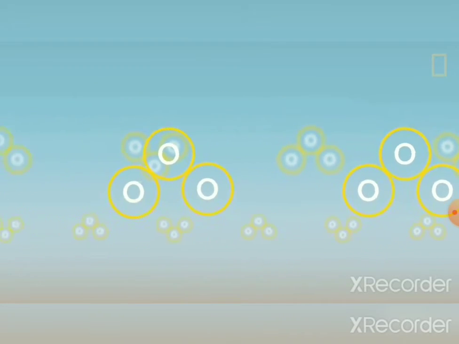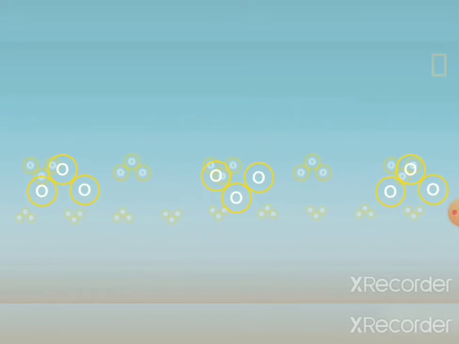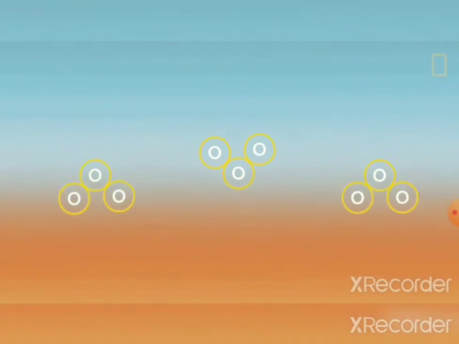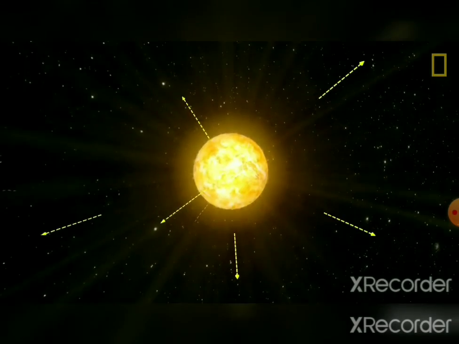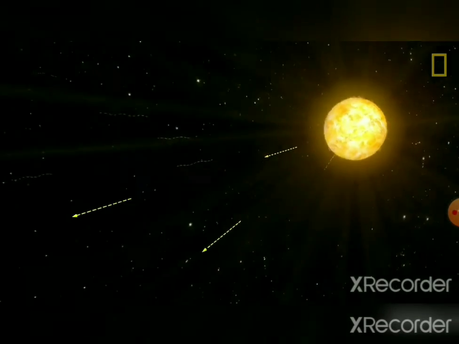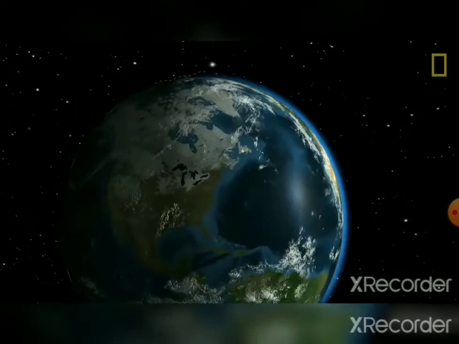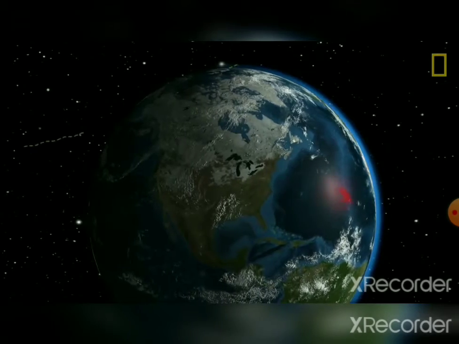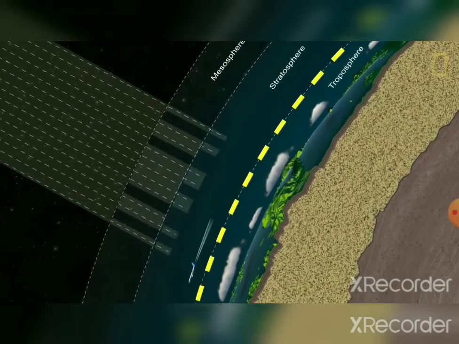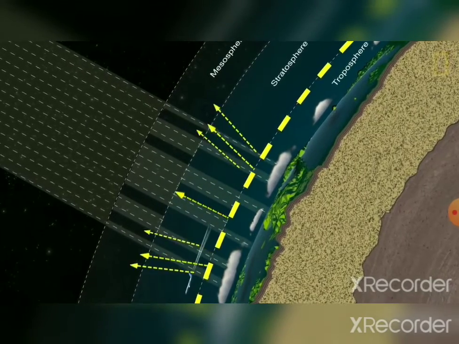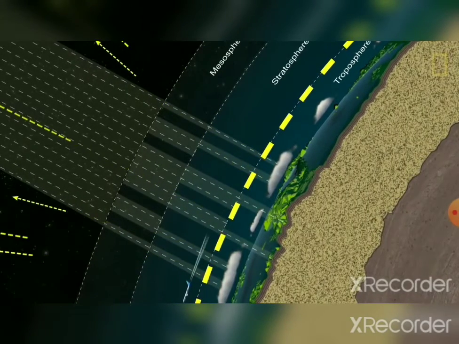Ozone is a trace gas in the atmosphere. That is, there are only about 3 molecules for every 10 million molecules of air. But it does a very important job. The ozone layer acts as an earth sunscreen. That is, it absorbs about 98% of damaging ultraviolet rays or UV light.